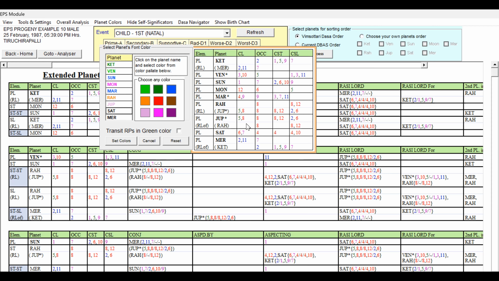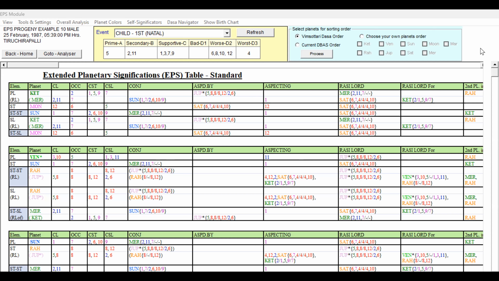And Saturn is 6th lord, 7th lord, 4 and 4 and 4, 10. So definitely Saturn is going to be light red only. And Mercury, 2nd lord and 11th lord occupying the 7th house, is good, so Mercury can be given green. So we have given the colors to the planets. Now let us go to the home page and check the destiny.